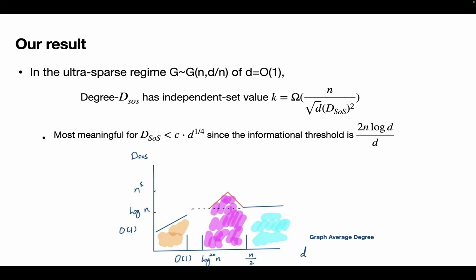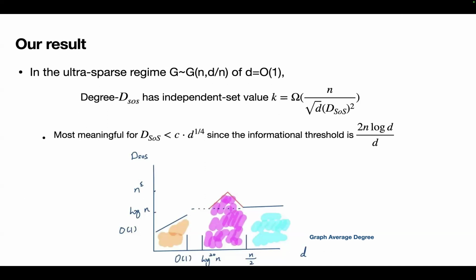So our result is most meaningful when d_SOS is at most some constant times d to the 1/4, because this is where we give an SOS value bigger than the information threshold of 2n log d over d, to show that there is a separation in the SOS value and the true value.